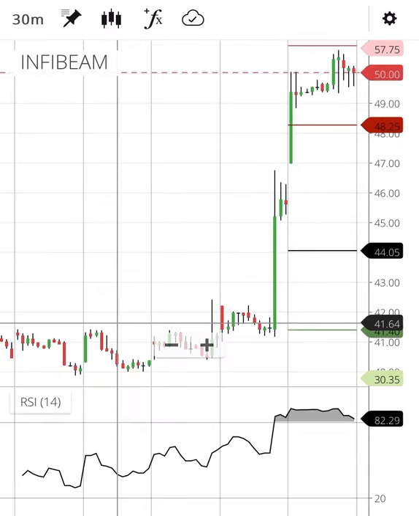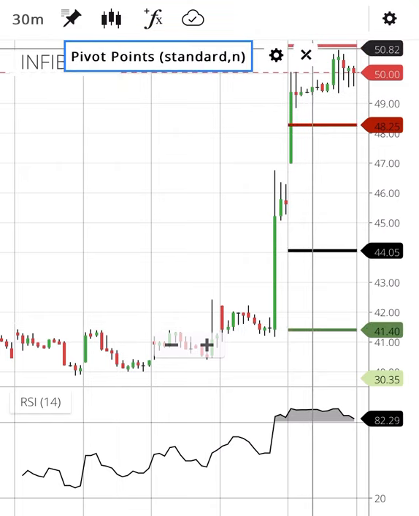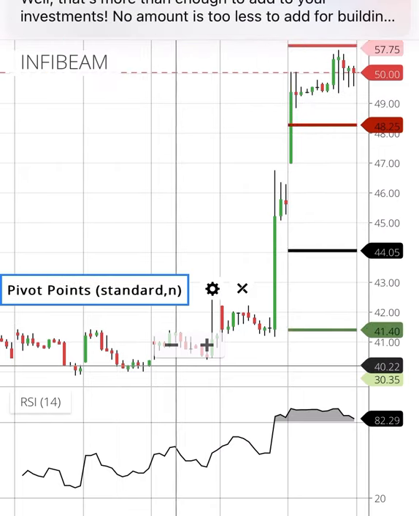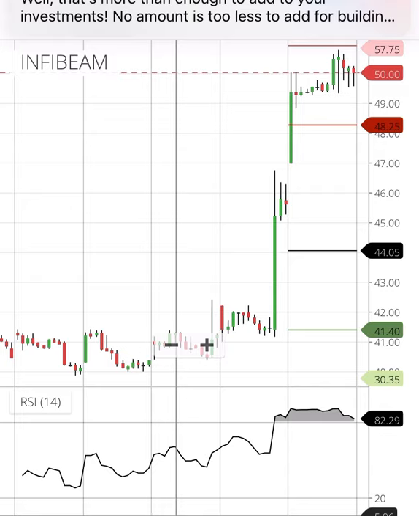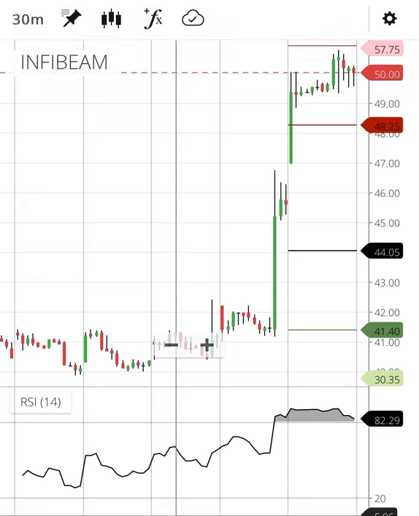From this 30 minutes chart, you see from the 51 zone or 50.95 or 51 zone, it has taken a resistance, and RSI is also showing the overbought zone. So there is a chance the stock can come down. If the stock comes down, it is a good share, so at that time also you can accumulate.